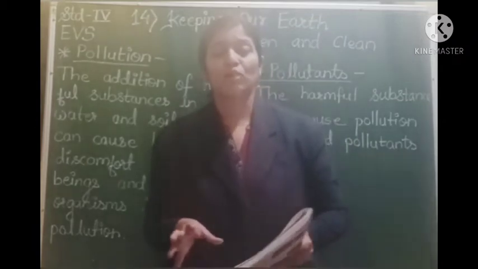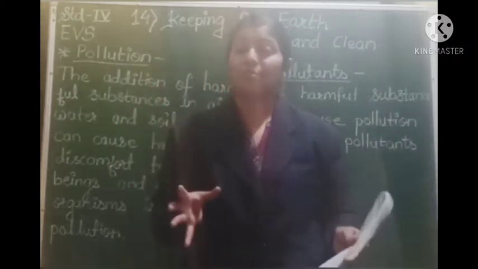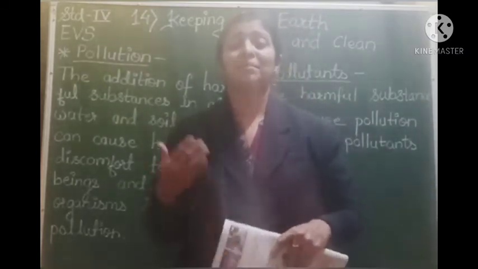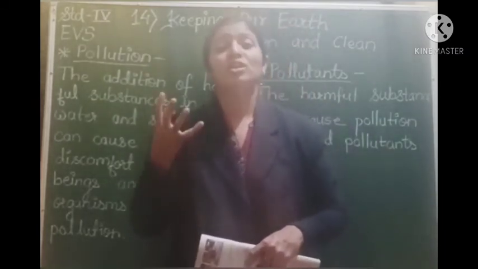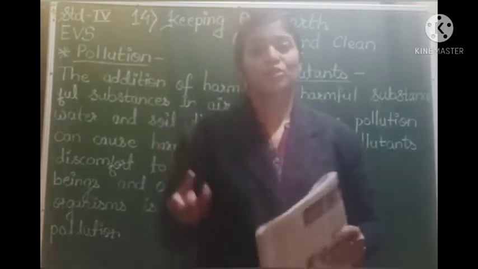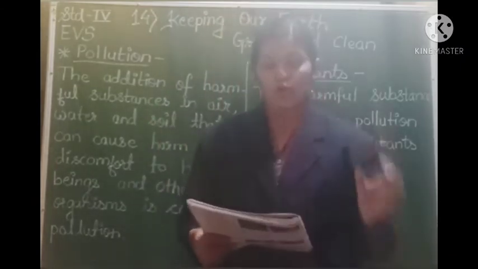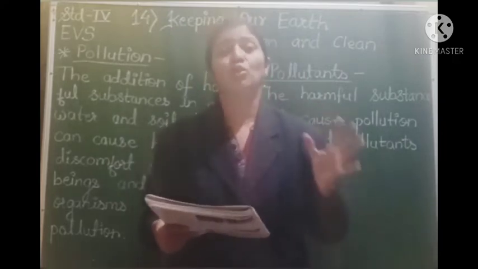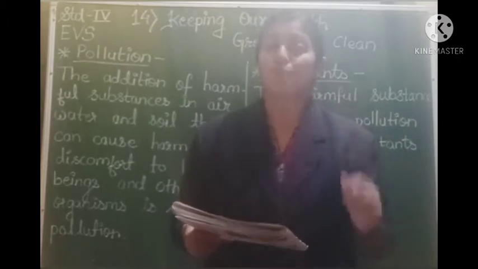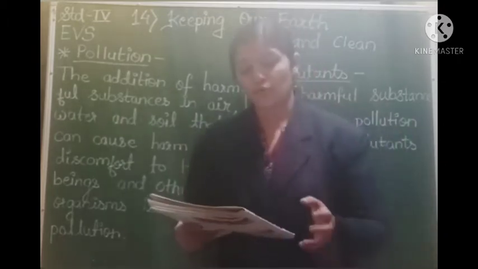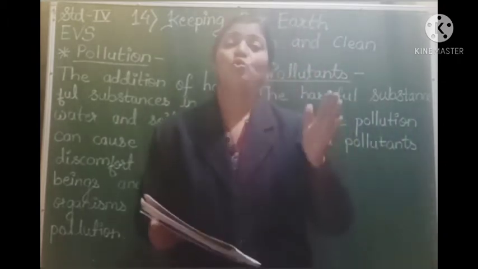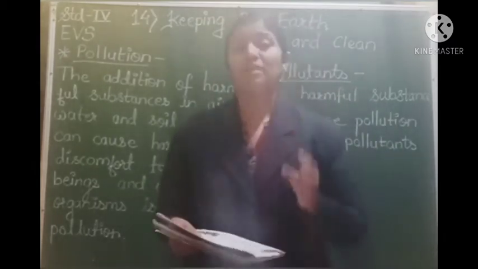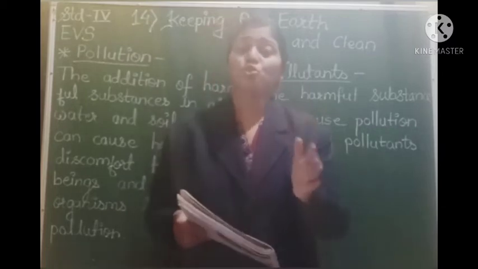Because of that, this garbage or the chemicals remain on the soil for a longer time, and they start reacting with the soil, and the soil gets polluted or dirty. So soil pollution makes the soil infertile, and because of this, the growth of crops or plants is affected. Soil pollution is very harmful to plants, to animals, and also to human beings. But there is a need that we keep the soil clean.